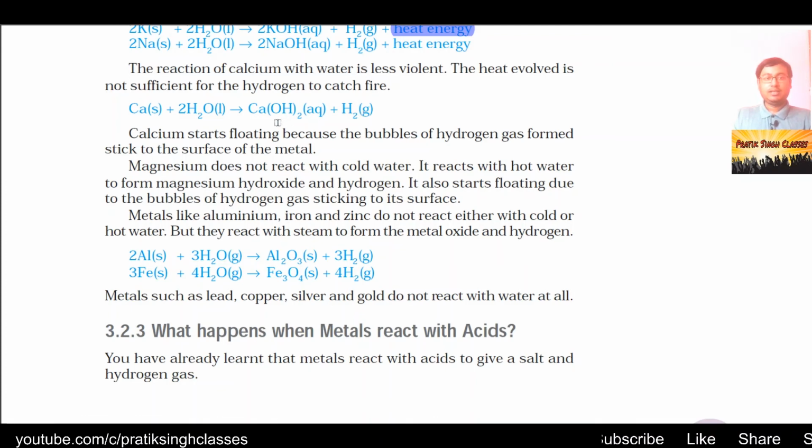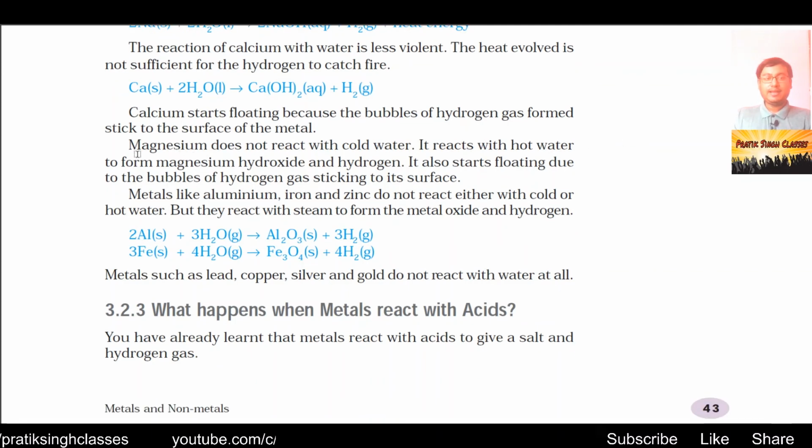So we get calcium plus water makes calcium hydroxide plus hydrogen gas. This hydrogen gas makes bubbles inside the water and they stick to the calcium, surround the calcium, and the calcium starts floating over the surface of water.